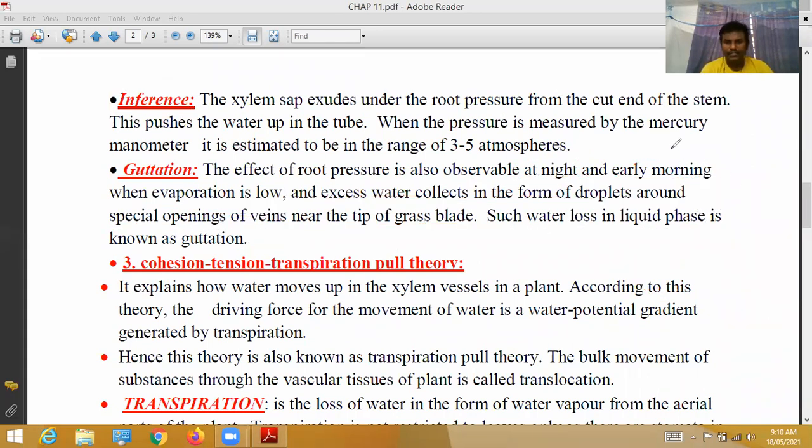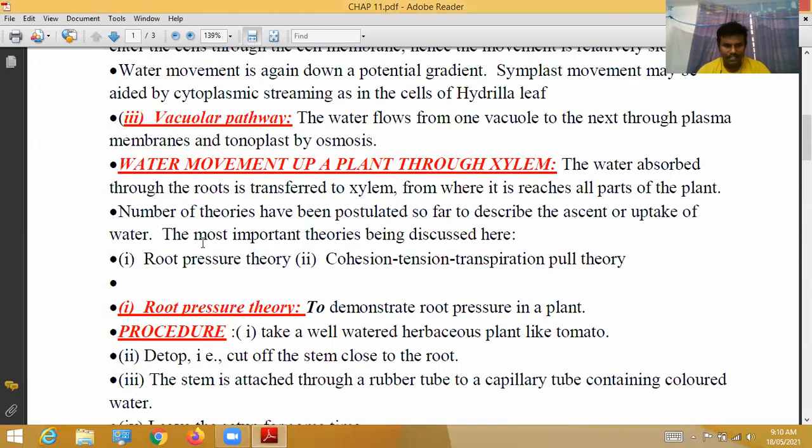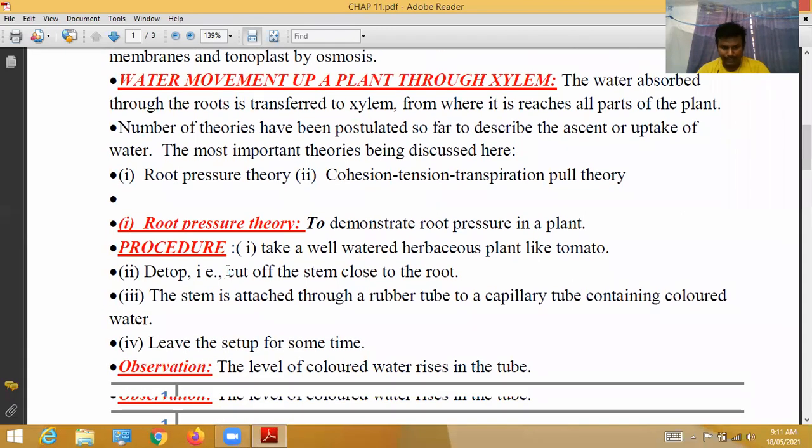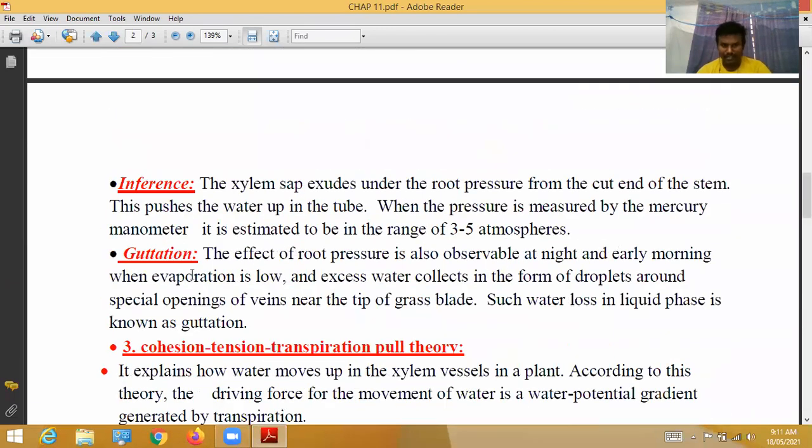Next, here we are discussing theories. Water movement in a plant through xylem takes place by two theories: root pressure theory and cohesion tension theory. Root pressure theory is finished. In root pressure theory, only guttation comes. With the help of root pressure, the leaves release water in the form of droplets through special openings of veins near the tip of the leaf blade. Such water loss is called guttation.